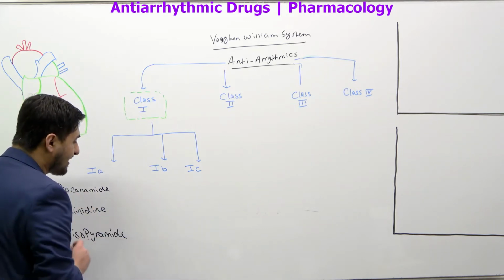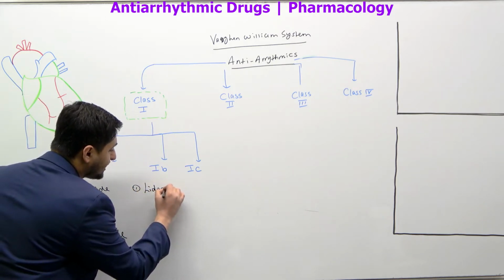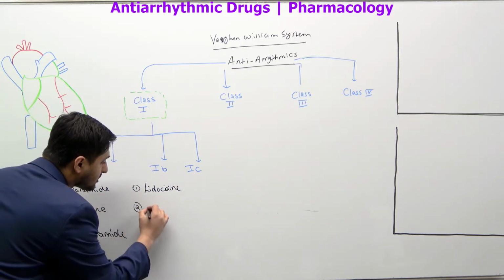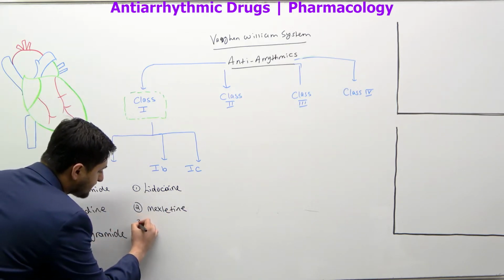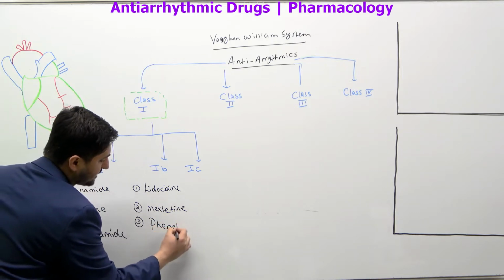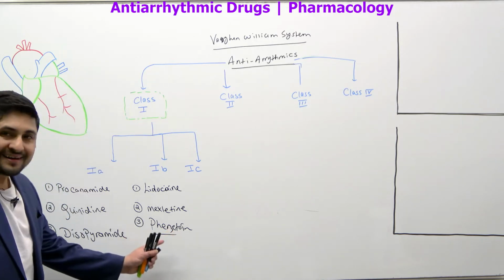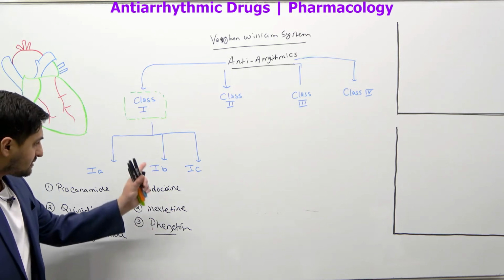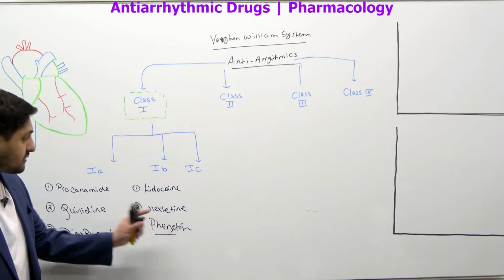Now, we come to the list of 1B drugs, right? Here you have something called lidocaine, all right? And you also have a drug called mexiletine, all right? And sometimes these share similarities with phenytoin, all right? Phenytoin is also there. I might have spelling errors, but we can look it up. So you have lidocaine, mexiletine, and phenytoin. These are the 1B class of drugs. These two, lidocaine and mexiletine, you've got to remember, right?